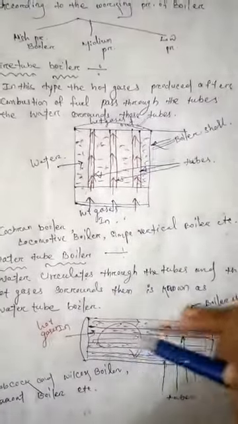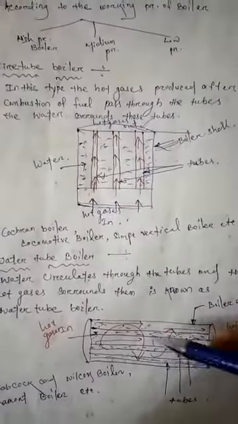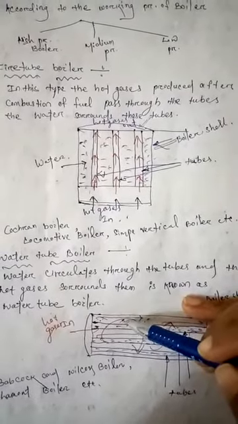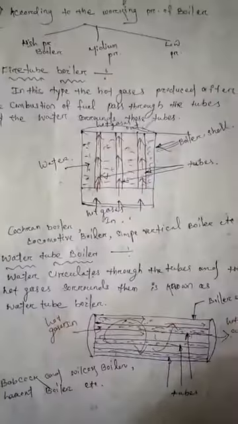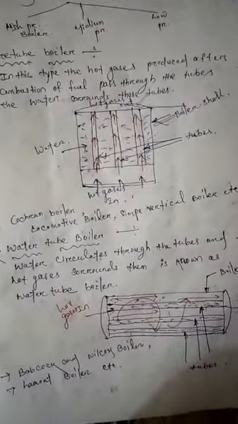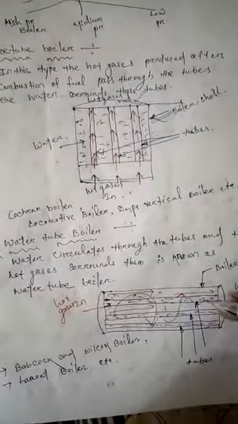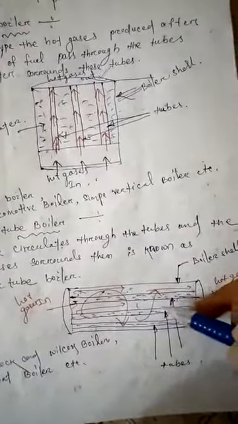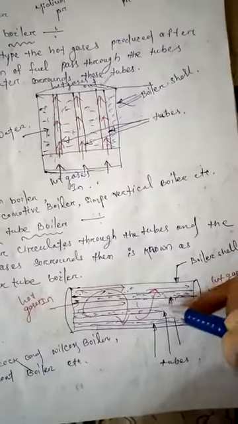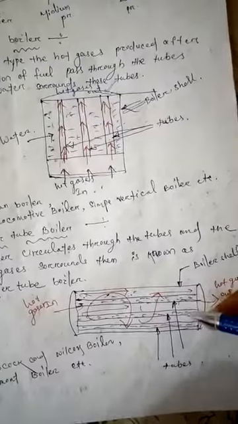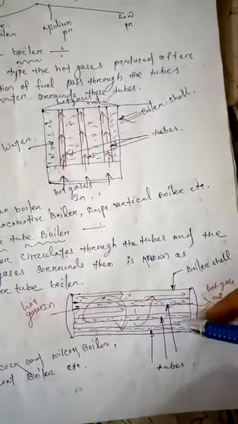The hot gases surround them and the high pressure creates steam. Since pressure is high, the steam generating capacity is high and efficiency is more.